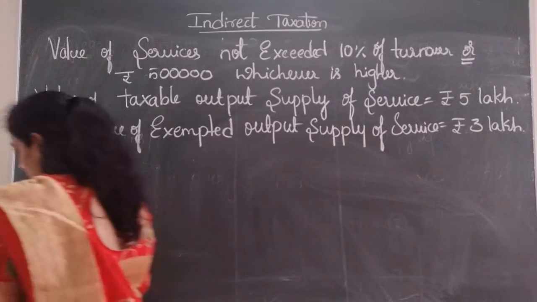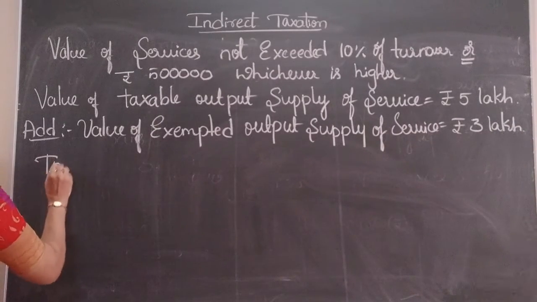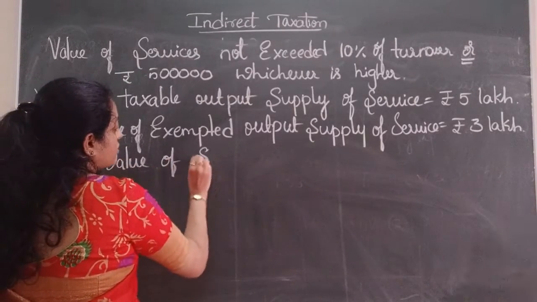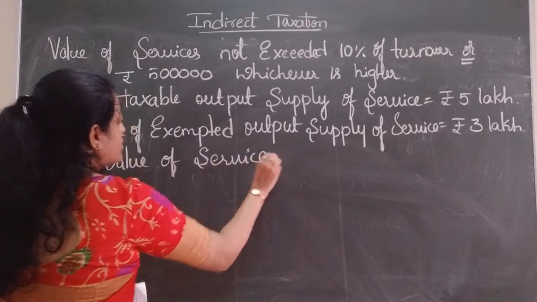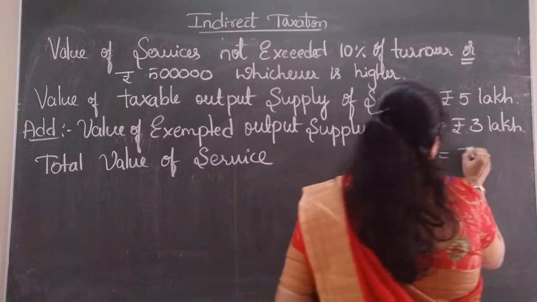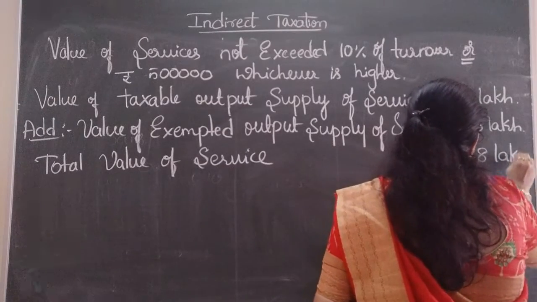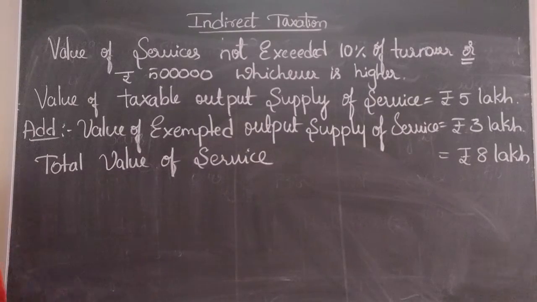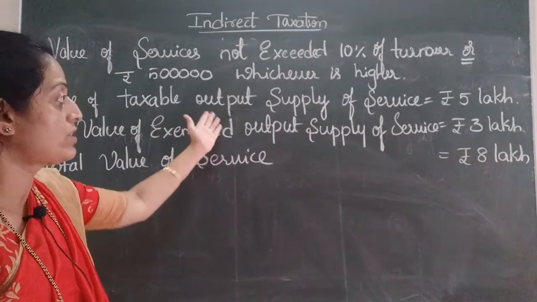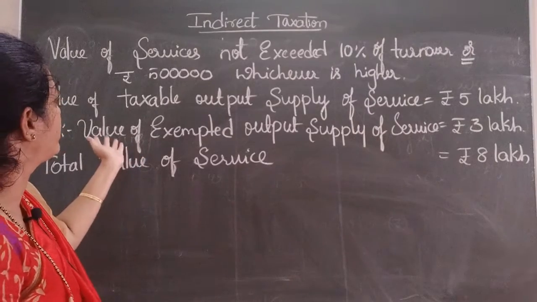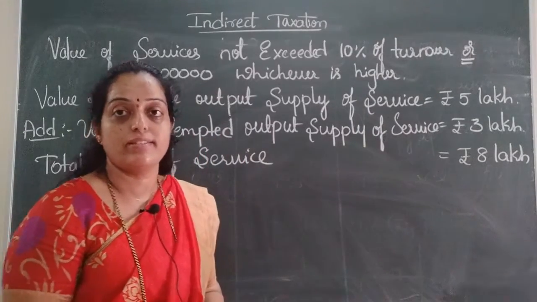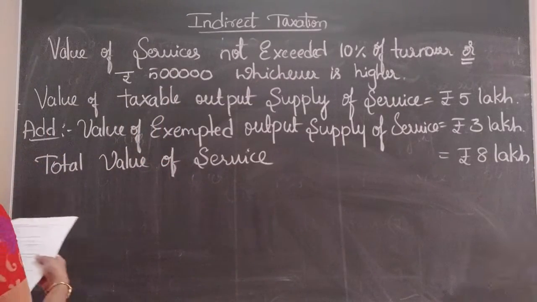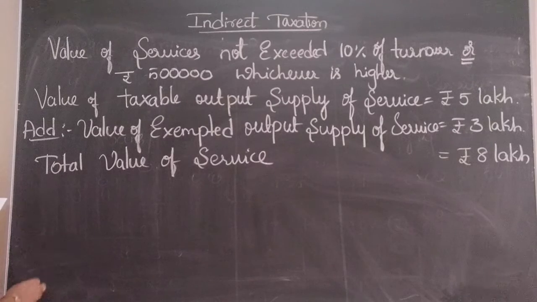If we add, we will get the total value of services as 8 lakh. See, we are taking only the service point of view, that is value of taxable output supply of service 5 lakh, and to that value of exempted output supply of service 3 lakh. We are not taking the goods. So after finding the total value of services,